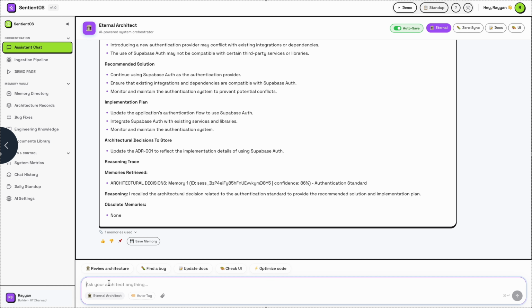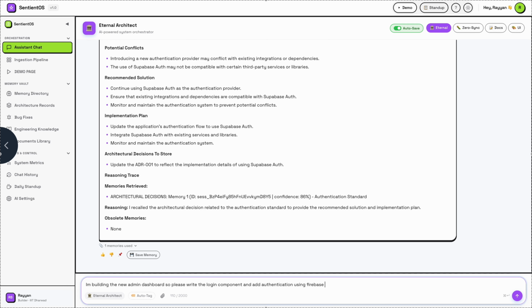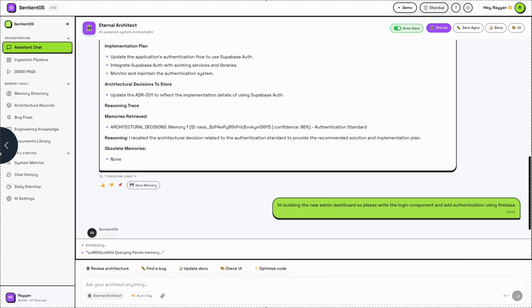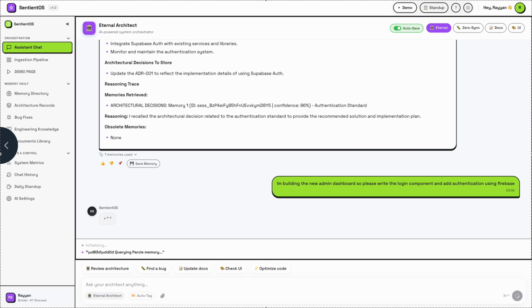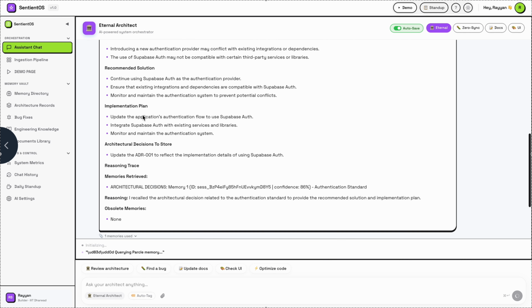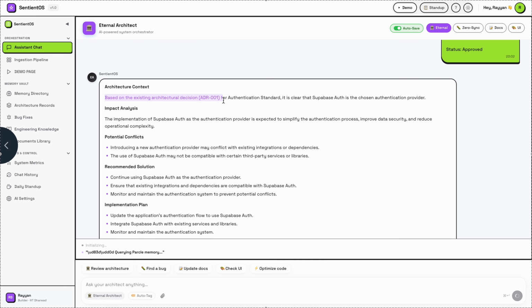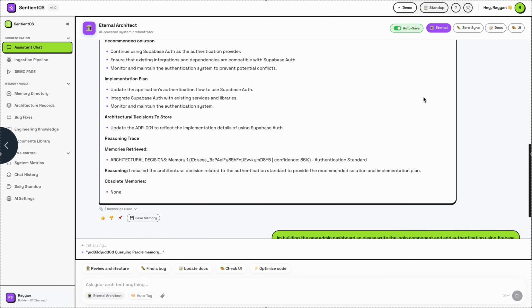Now we'll ask a question. I'll ask, I'm building the new Firebase. So we have given this. Let's see what it gives. See this, based on the existing decision, it is clear that Supabase authentication is chosen to be the authentication provider.